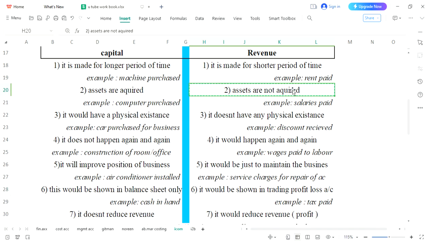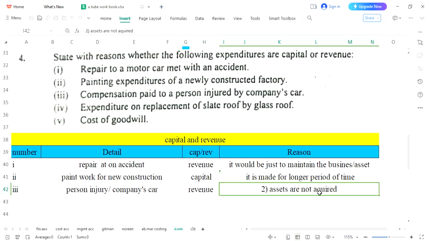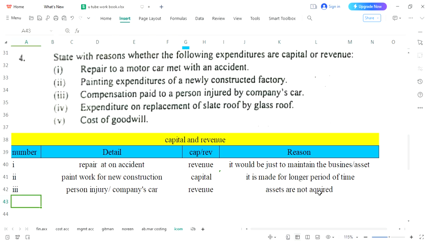Asset is not acquired, so we will follow the same. Any reason you can write, but this is the most closely related reason. We haven't purchased any asset, so that is why such expense would be considered as revenue. But please understand, injuries and accidents will always be revenue.